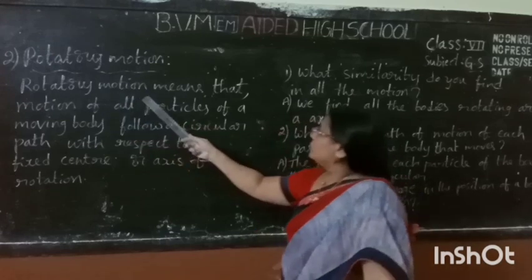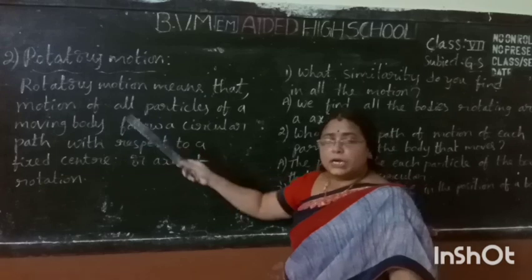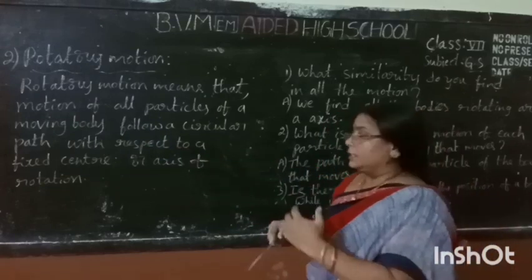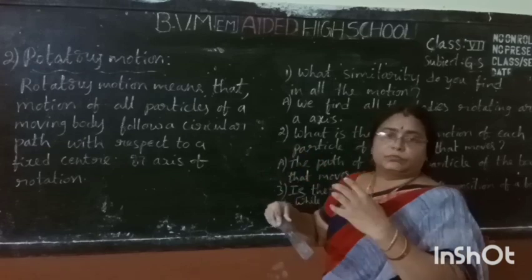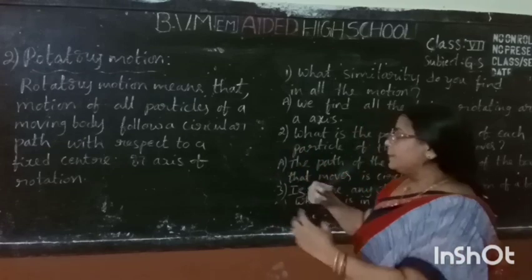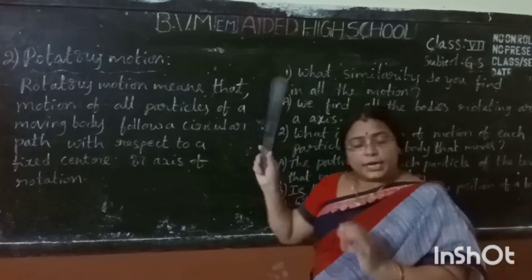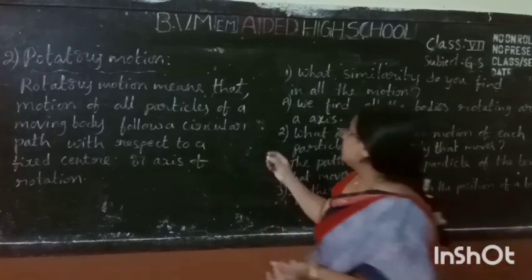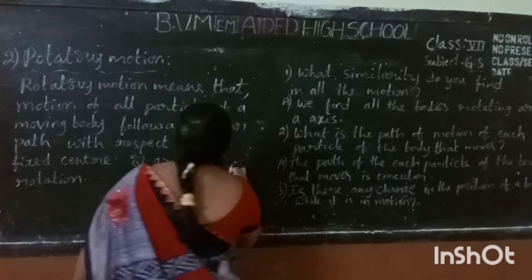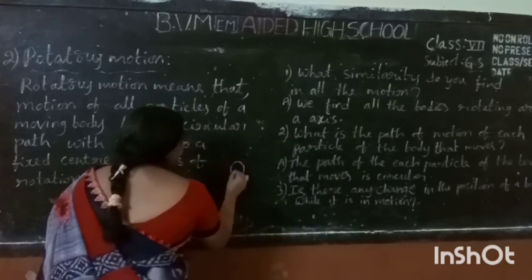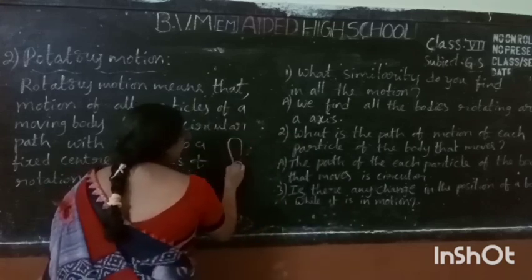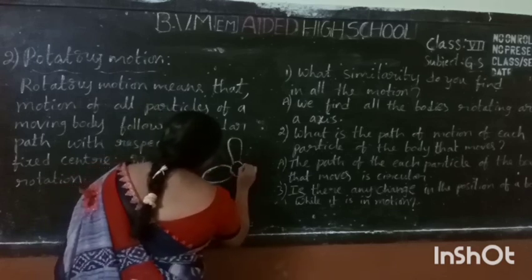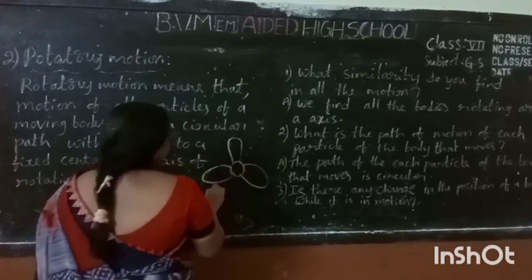What is the definition of rotatory motion? Rotatory motion means the motion of all particles of a moving body that follows a circular path with respect to a fixed center. Suppose you take the blades of a fan.